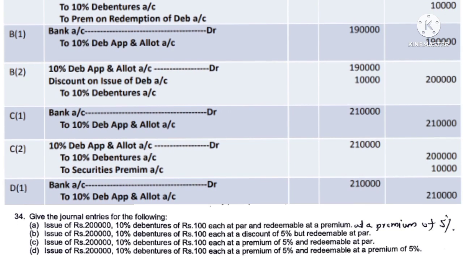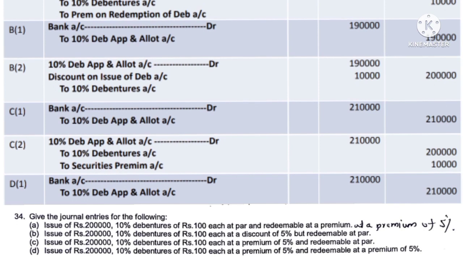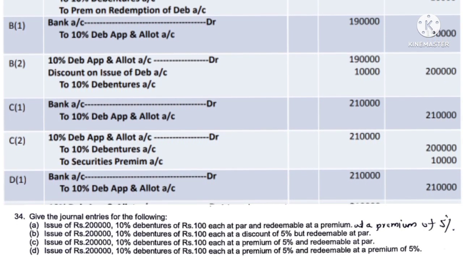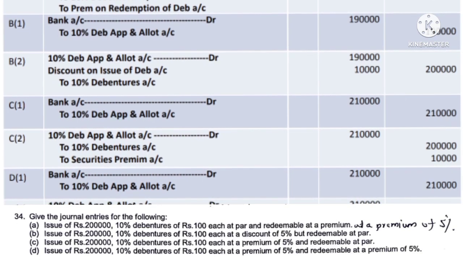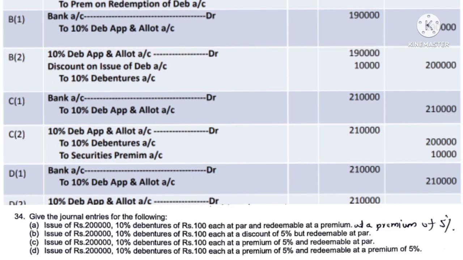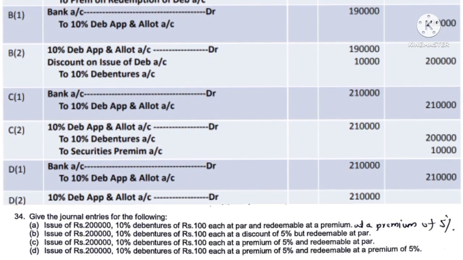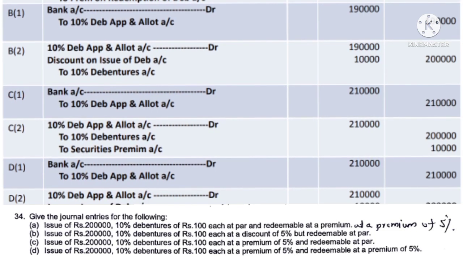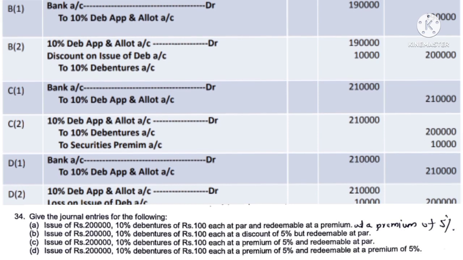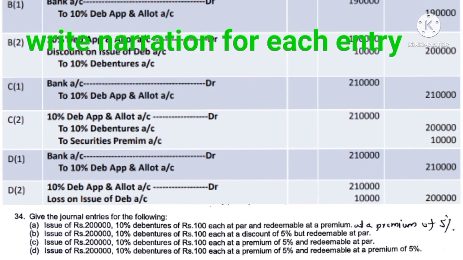Then situation C, here debentures are issued at premium and redeemable at par. So the first entry is for receipt of the application and allotment money: Bank Account Debtor 2 lakh 10,000, that is 2 lakh plus 10,000 premium, to Debenture Application and Allotment Account 2 lakh 10,000. And the second entry is for transfer of the debenture application and allotment money to the securities premium as well as to the debenture account. The journal entry is Debenture Application and Allotment Account Debtor 2 lakh 10,000 to 10% Debentures Account 2 lakh, to Securities Premium 10,000.